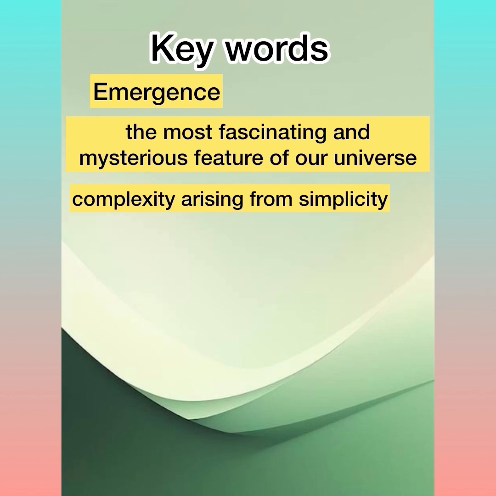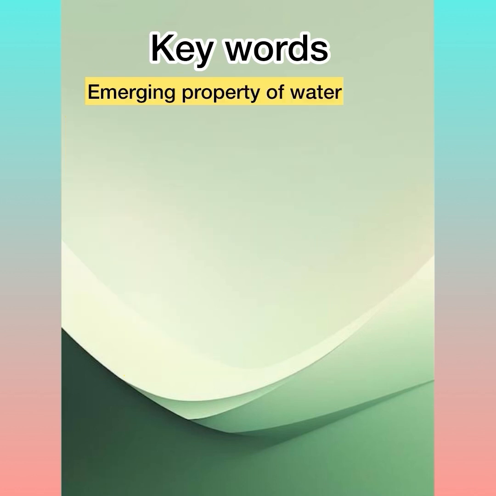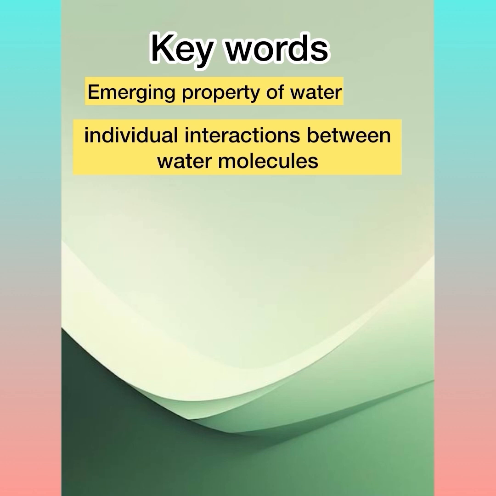And emergence is everywhere. Water has vastly different properties to the molecules that make it up, like the concept of wetness. Take wet fabric. If you zoom in far enough, there is no wetness. There are just molecules sitting in the spaces between the atoms of the cloth. Wetness is an emerging property of water, something new, only created by a lot of individual interactions between water molecules. And this is sort of it. Many things interact under a certain set of rules, creating something above and beyond themselves.